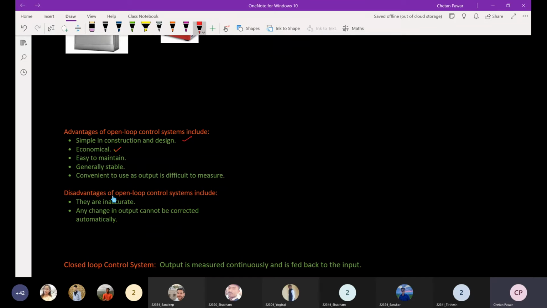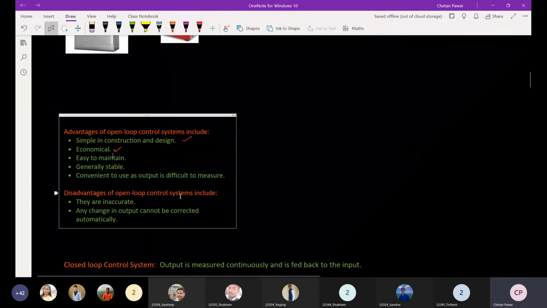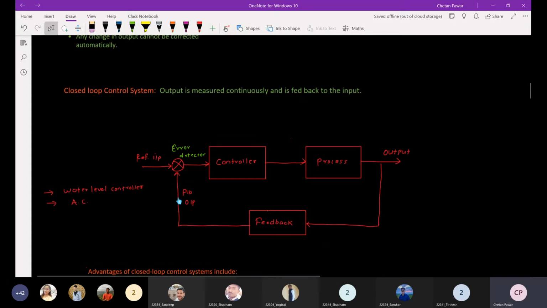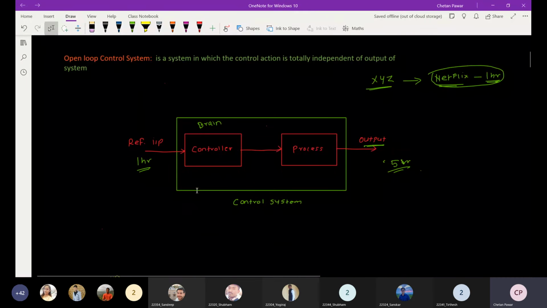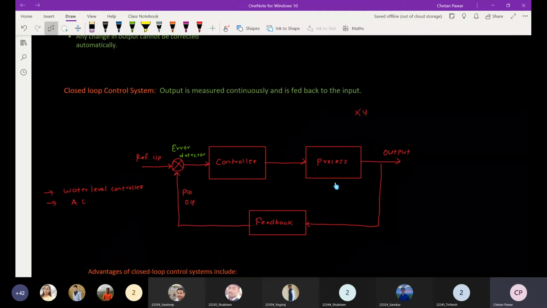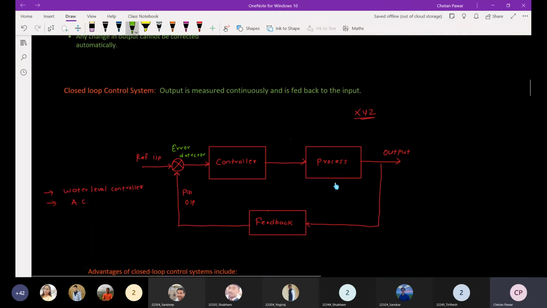Next we will talk about the closed loop control system. What is meant by a closed loop control system? The closed loop control systems are control systems in which output is measured continuously and is fed back to the input. Now let us consider the scenario we considered for the human body in the open loop system. Here the reference input is that the XYZ fellow wants to watch that particular Netflix web series for 1 hour.